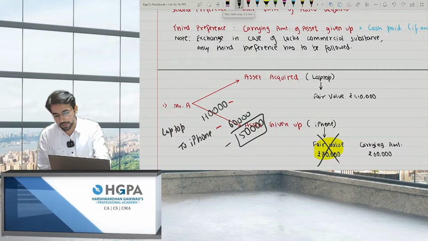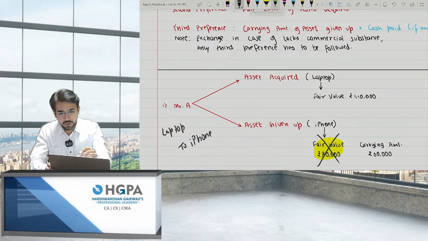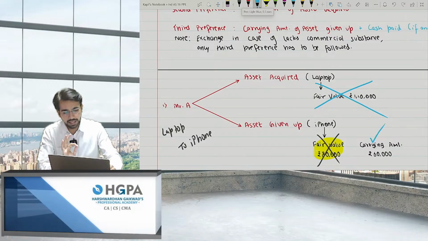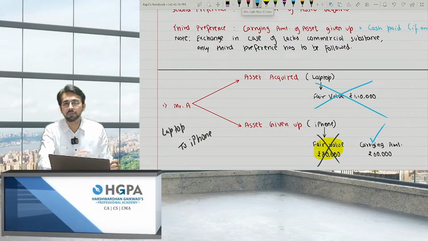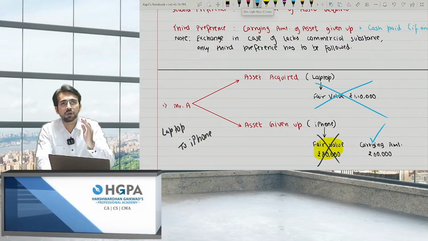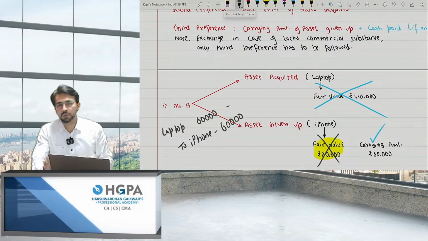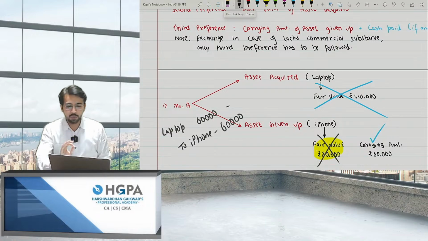Okay, the third point. What if this was also not there? I don't have any of the fair values. Then the third preference is the carrying amount of the asset given up. Whatever you are giving up, record that cost only. That means 60,000 was the value of iPhone and 60,000 itself becomes the value of laptop. No profit, no loss in this situation. I hope the point is clear.